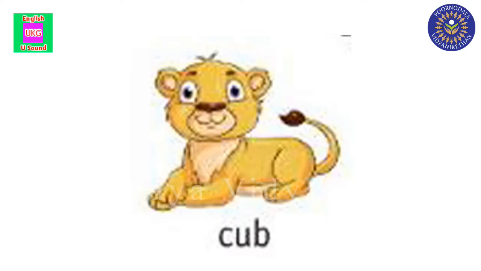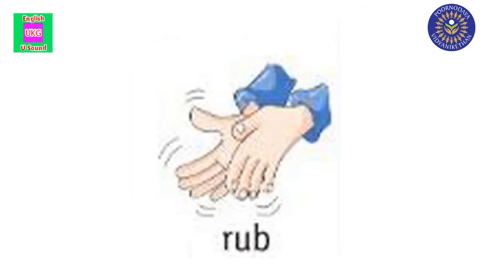See the first picture children. What is this? Cub. What is the spelling? C-U-B. Cub. Repeat it children. What is the sound here? Up sound. Up sound. Now, see the next picture.